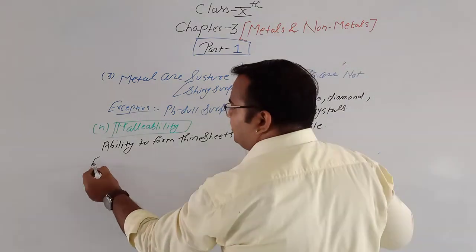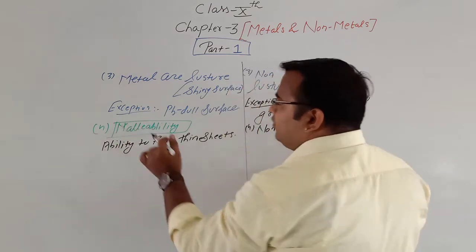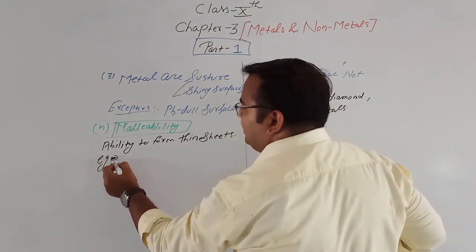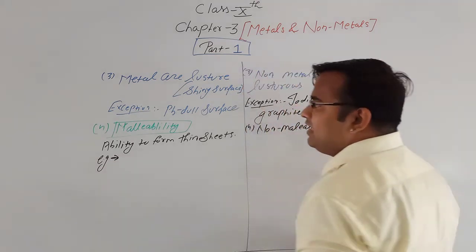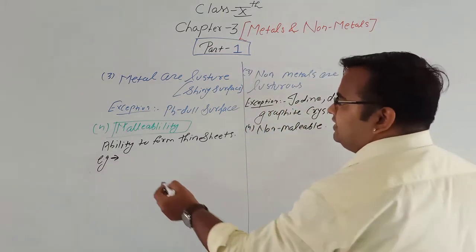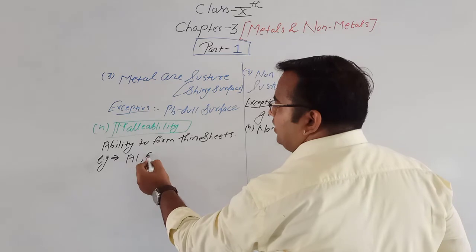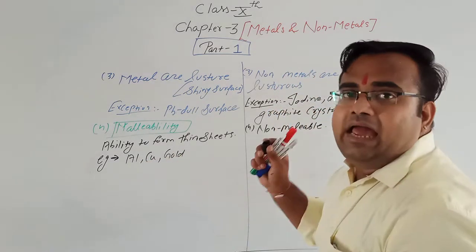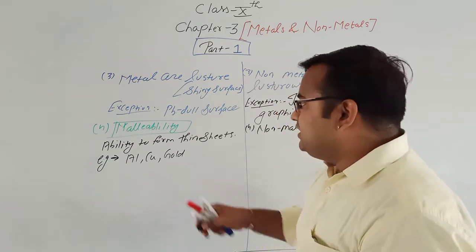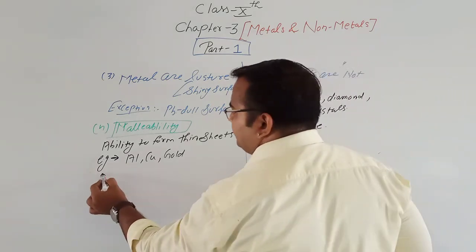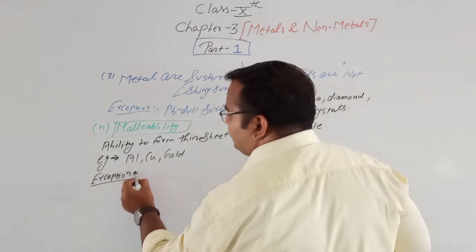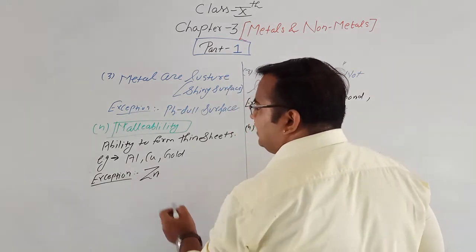Exception. Now, what is an example of malleability? Malleability means it can be converted into thin sheets. For example, aluminium, copper, gold can be hammered and converted into thin sheets. Exception is zinc.